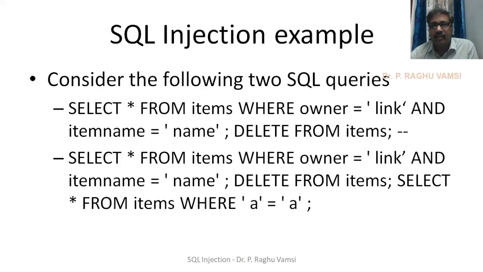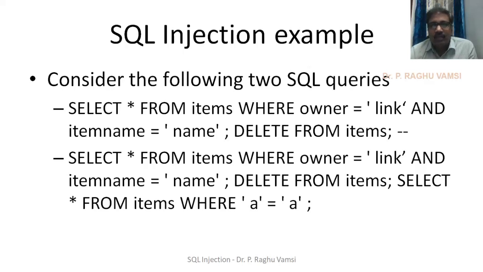What was the actual query here? Select star from items where owner is equal to some owner name. So actually, this particular query has to be executed. And one more thing is, all the SQL queries will be executed based on true or false. If the condition is true, then the query will be executed. If the condition is false, then the query will not be executed and will return some error. So one thing you are supposed to remember is SQL queries will always run via Boolean values, Boolean result.